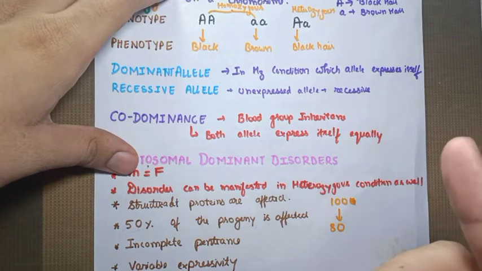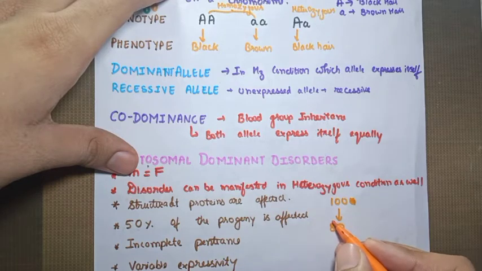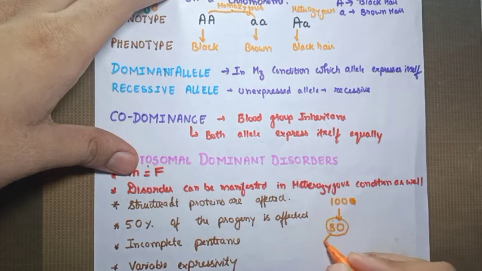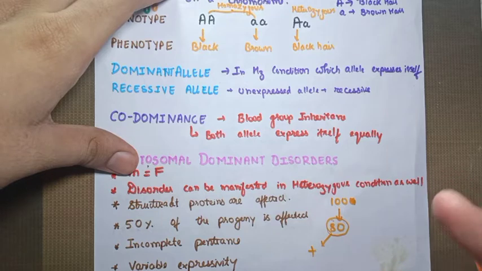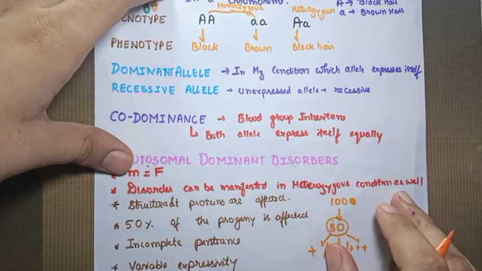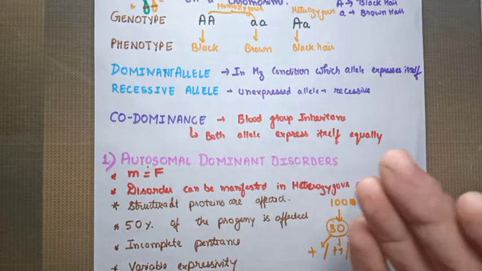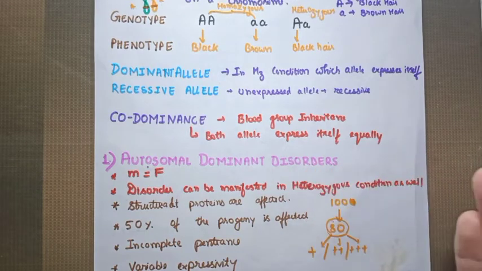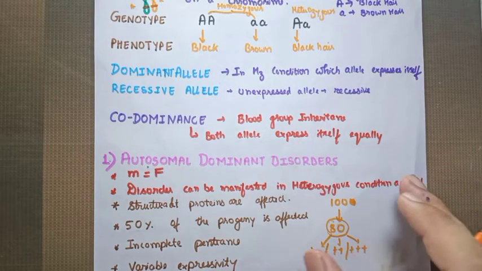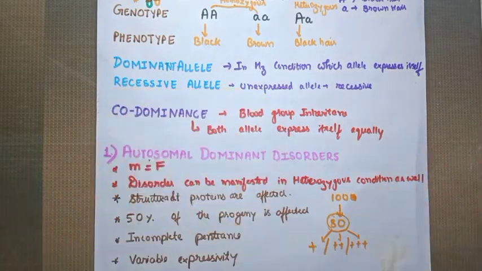Complete penetrance is also there, which we'll be discussing in the next video. What do we understand by variable expressivity? Suppose out of this 80%, some may be very mildly affected, some may be moderately affected, or some may be severely affected. Even if they are getting the symptoms, the symptoms are not the same. Some may be mild, moderate, or severely affected. This is called variable expressivity, which is a feature of autosomal dominant disorder.